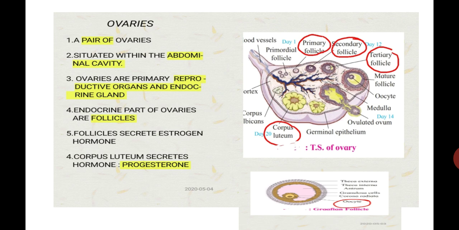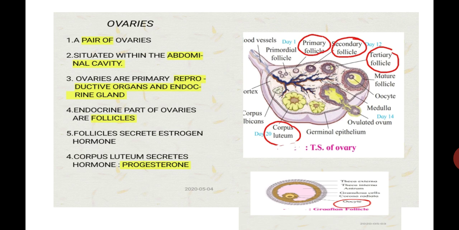Students, in the ovary, different stages of follicles are present: primary follicles, secondary follicles, tertiary follicles, and after that, mature follicles called the Graafian follicle. All these follicles secrete a hormone called estrogen.